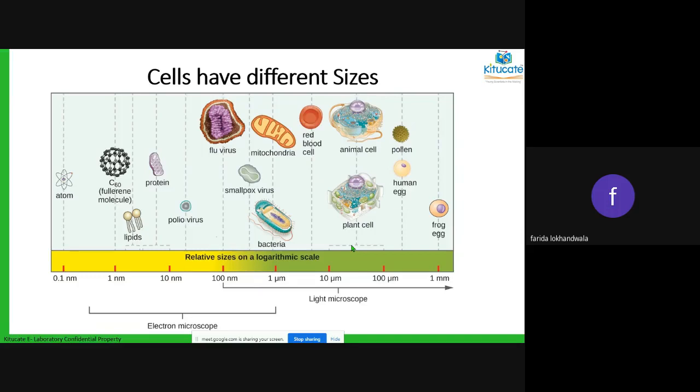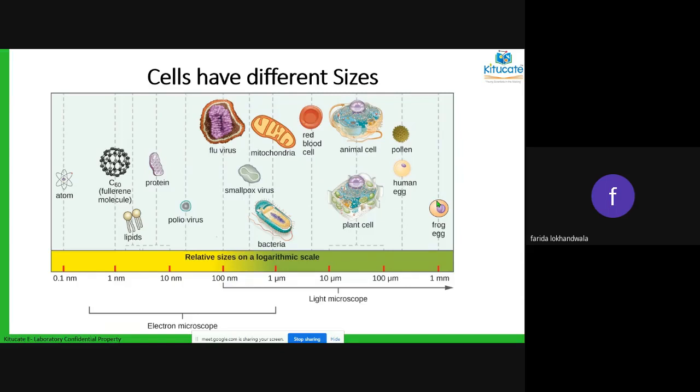If we go to bigger ones, we're talking about the human egg cells and the frog egg cells, they are in the 1 millimeter range. When we talk about an egg, a chicken egg or whatever egg, that is also one cell.